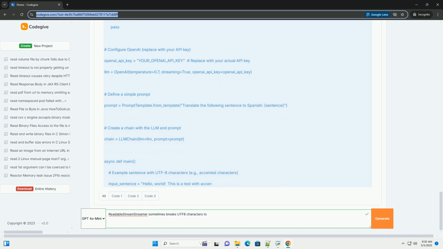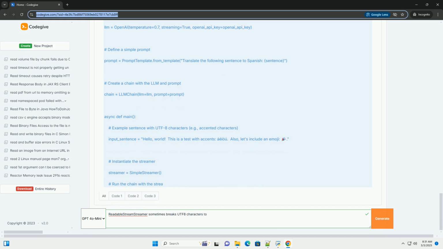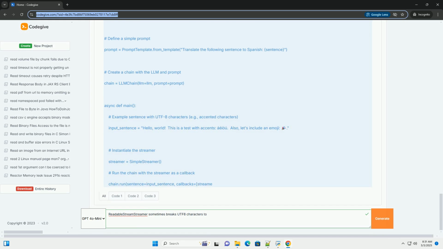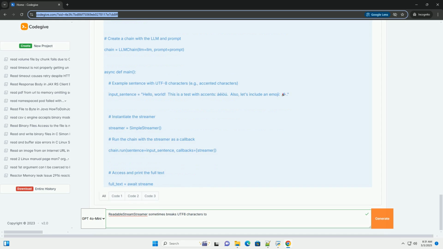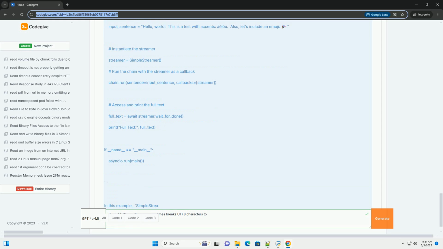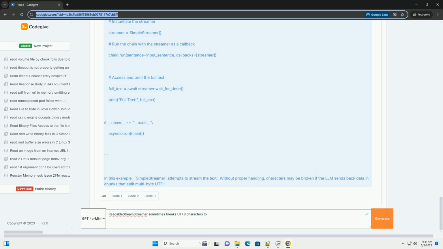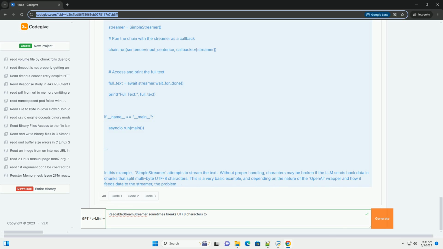2. Incorrect handling during streaming. Buffer boundaries: the most common problem is that the ReadableStreamStreamer might split a UTF8 multi-byte character across buffer boundaries. UTF8 characters can consist of 1 to 4 bytes. If the streamer splits the byte sequence in the middle, the incomplete character will be misinterpreted, resulting in garbled output.